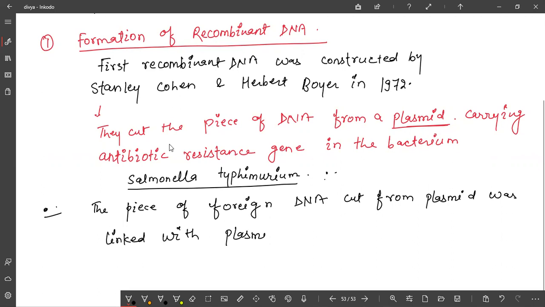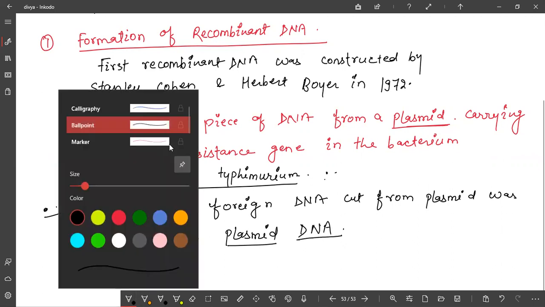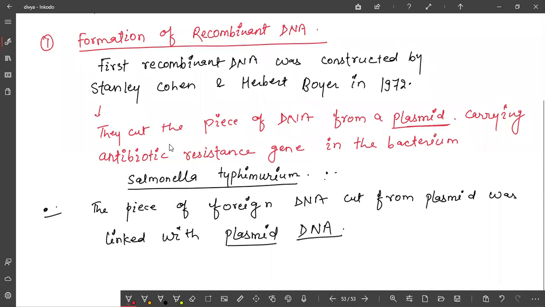I will explain it in the diagram also. This plasmid DNA is now acting as a vector. Vector means gene carrier.